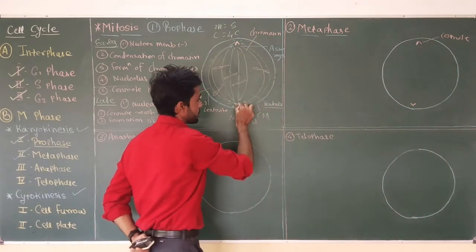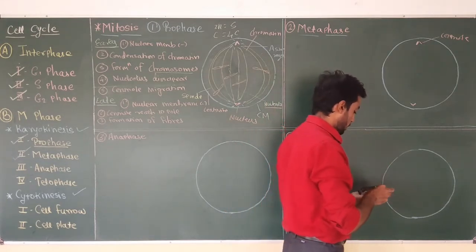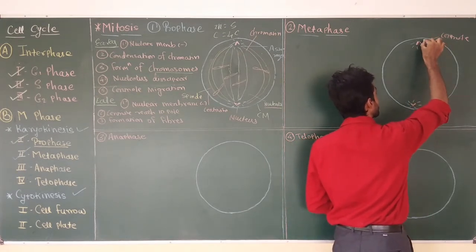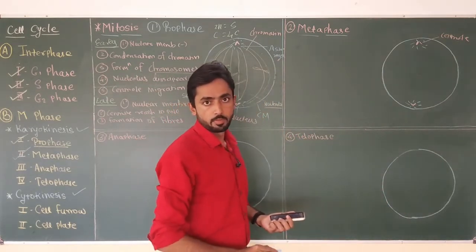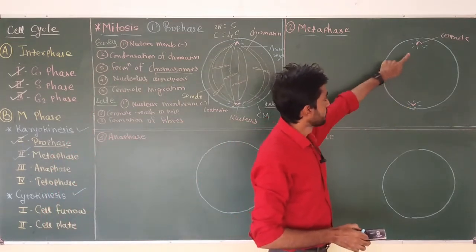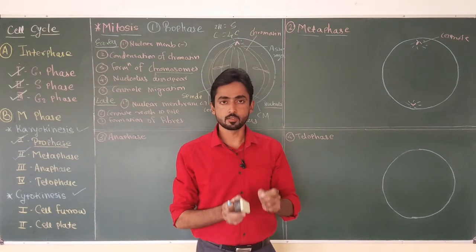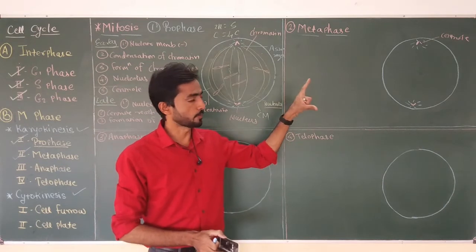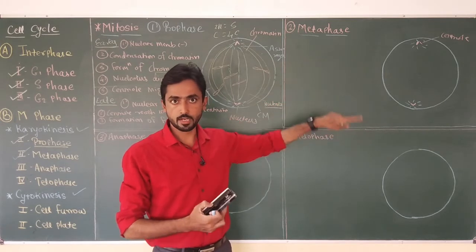Suppose this is the cell having two centrioles, previously arranged at the two poles of the cell in prophase. Centrioles will have small asters and long fibers called spindle fibers. I just want to clear one thing here: these centrioles, arranged at the two poles and connected to the spindle fibers, are only present in animal cells. And as the total number of centrioles is two, asters are also produced at the two poles.